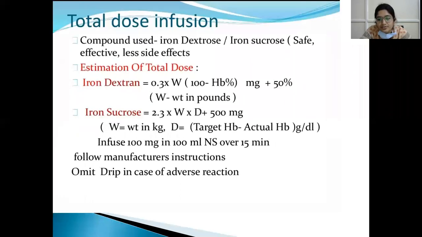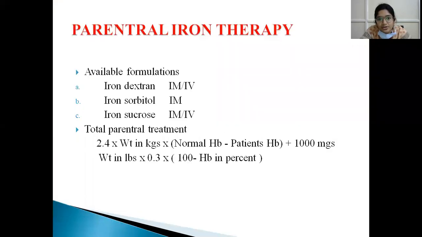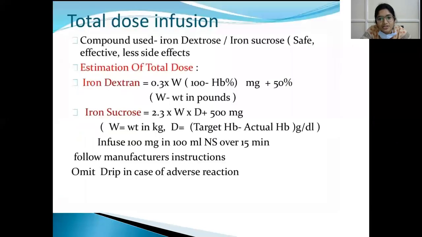So the total dose of iron required, the calculated iron, could be given at intervals, or it could be infused intravenously at a time in a single day. That is total dose infusion. It is given only intravenously. Total dose infusion is not available for intramuscular. So the compound used is iron dextrose or iron sucrose. It is safe, effective, and has fewer side effects.